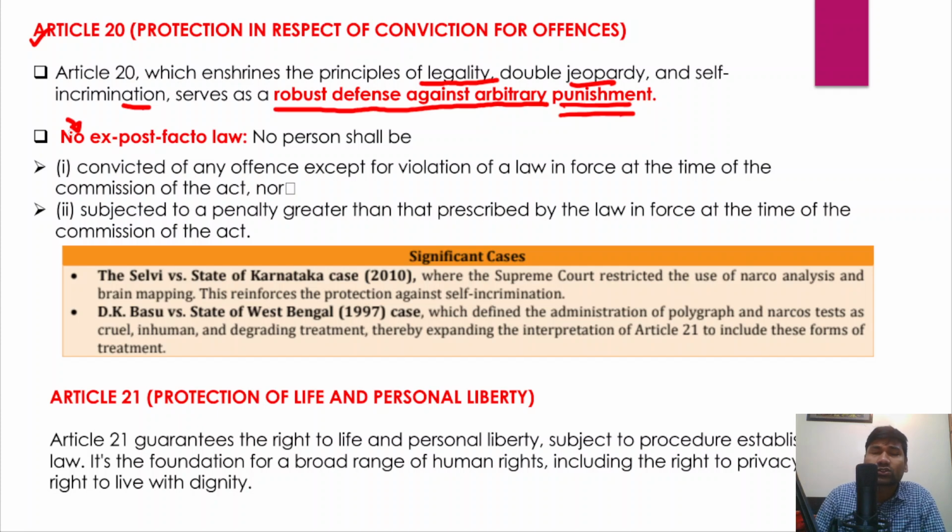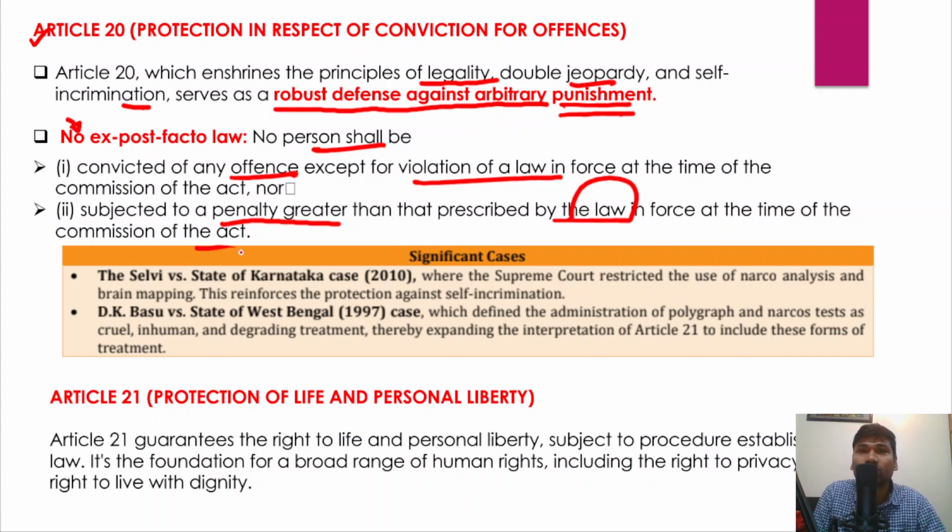One is that there should be no ex post facto law. That essentially means that no person shall be convicted of any offense except for the violation of law in force at the time of the commission of the act. Secondly, no one shall be subjected to a penalty greater than that prescribed by the law in force at the time of the commission of the act. So there should not be a greater penalty for any crime committed by any individual, but the penalty should only be based on the law that is existing at the time of commission of the crime.